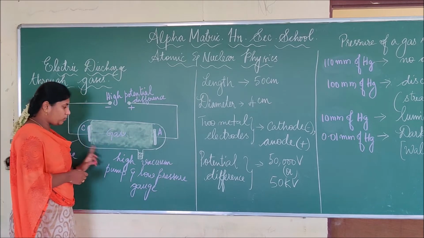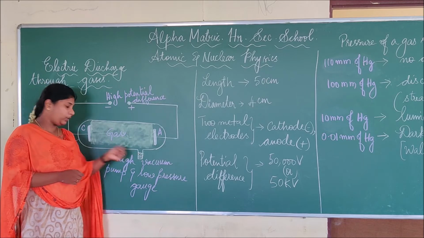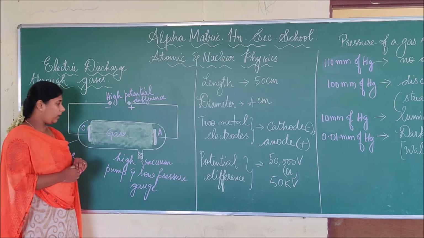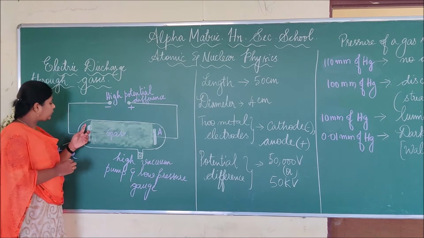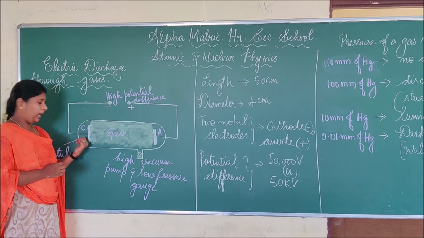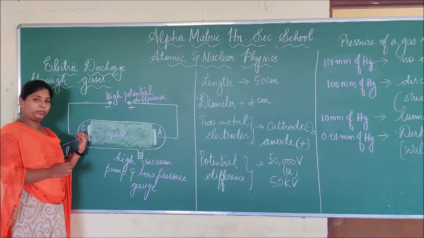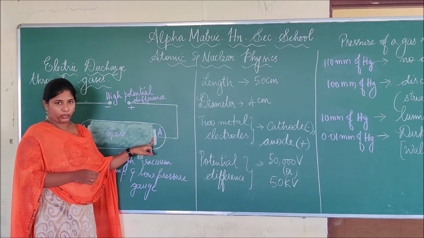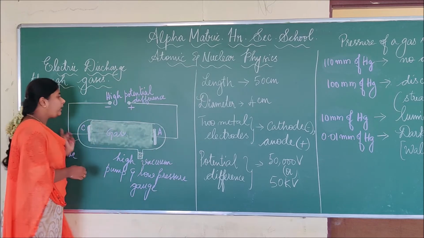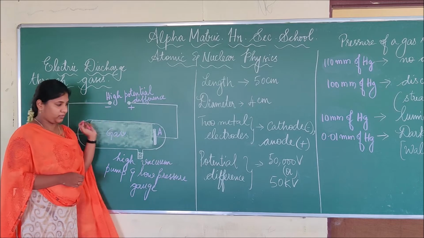There is a small opening connected to a high vacuum pump and a low pressure gauge. Two metal electrodes are fitted to this tube: the cathode, which is negative, and the anode, which is positive. These 2 electrodes are connected to a high potential difference.